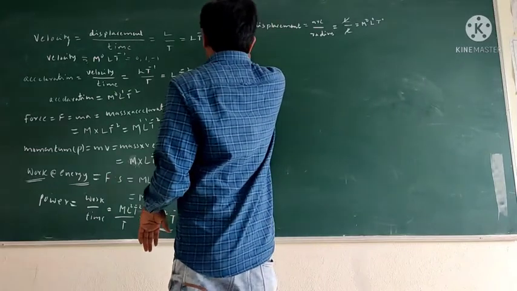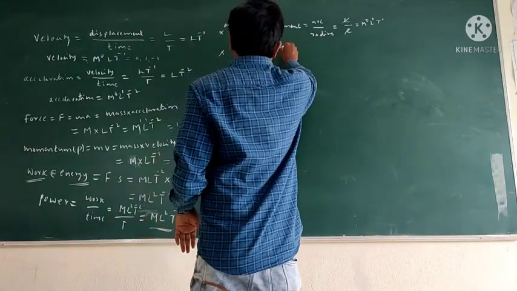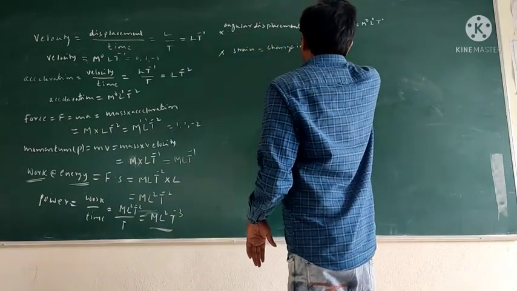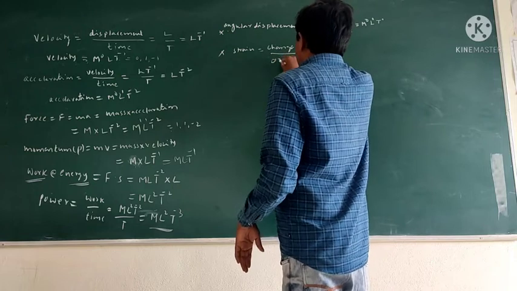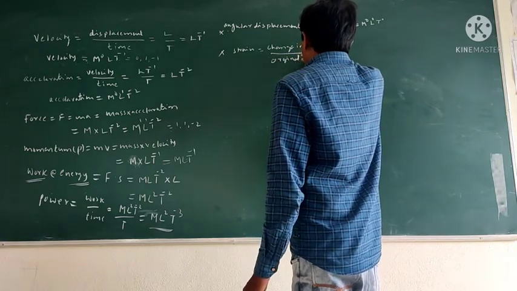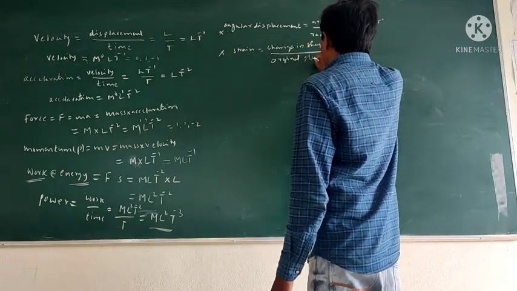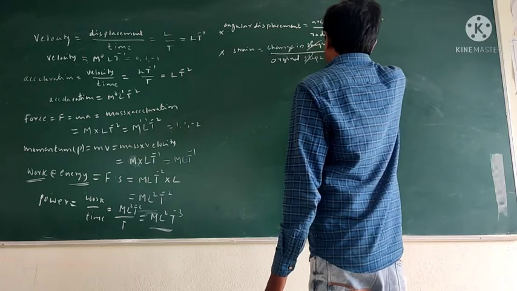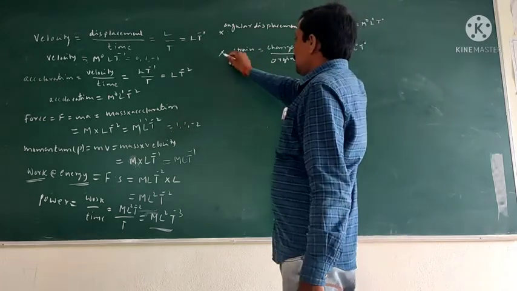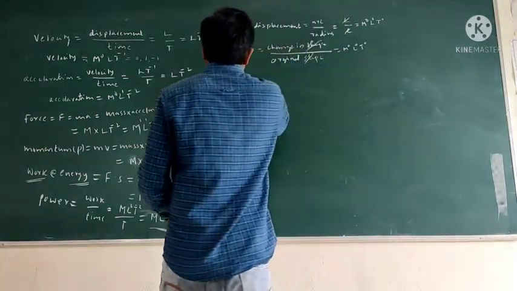Same as strain. Strain is equal to change in shape by original shape. When we apply some stress on the object, the shape can change. The ratio of change in shape by original shape. So M power 0, L power 0, t power 0. Strain is also a dimensionless quantity.